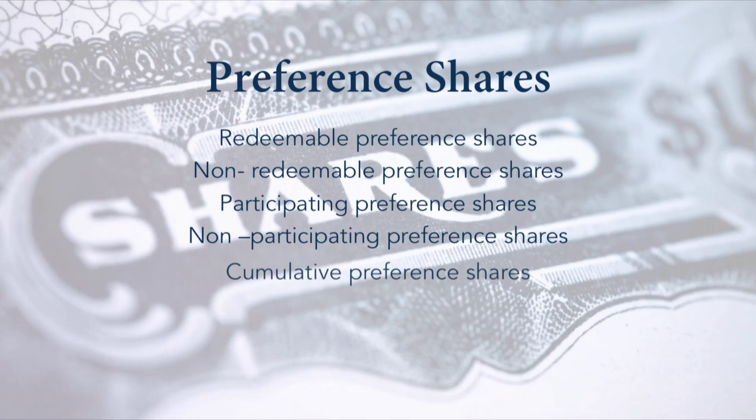The fifth one is cumulative preference shares. The name itself tells: the unpaid dividends of these preference shares in a year of loss, or if there is any less profit in that year, are carried forward to the subsequent years in which the company earns profit.